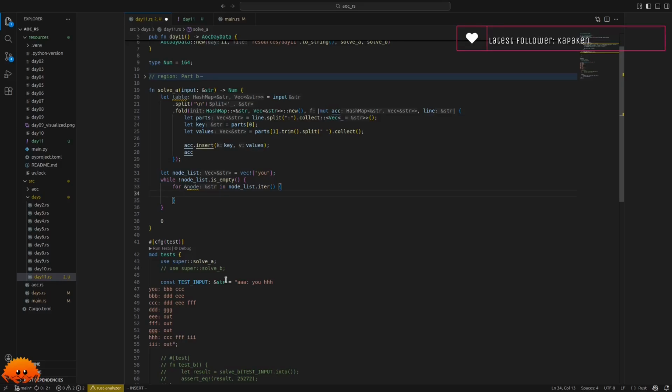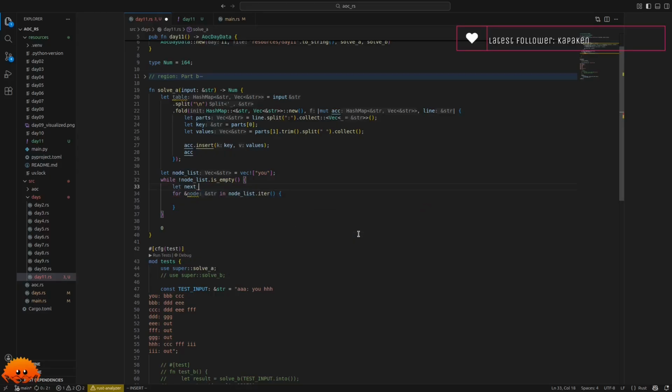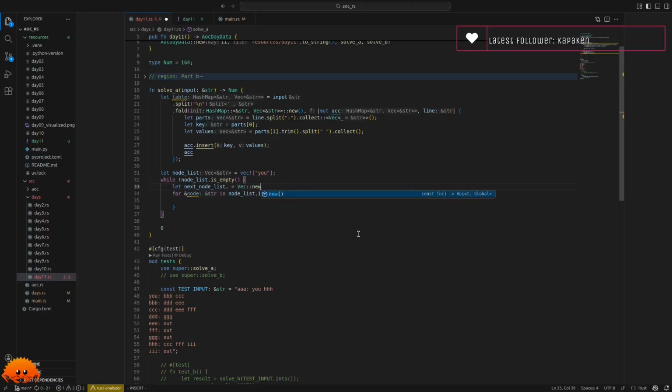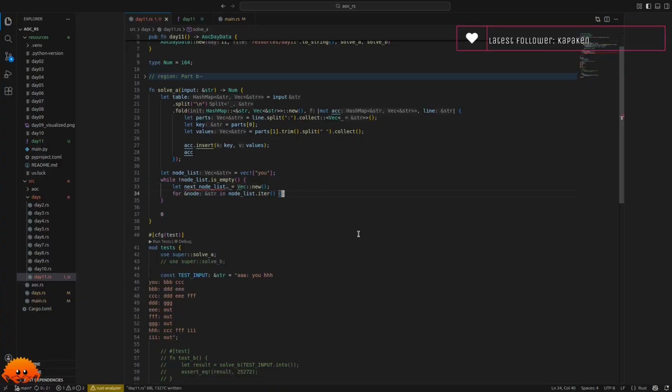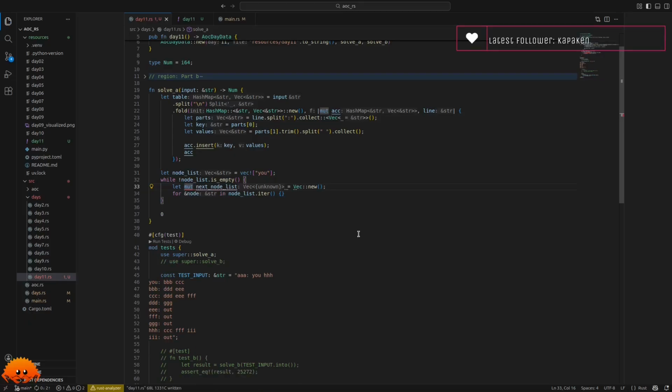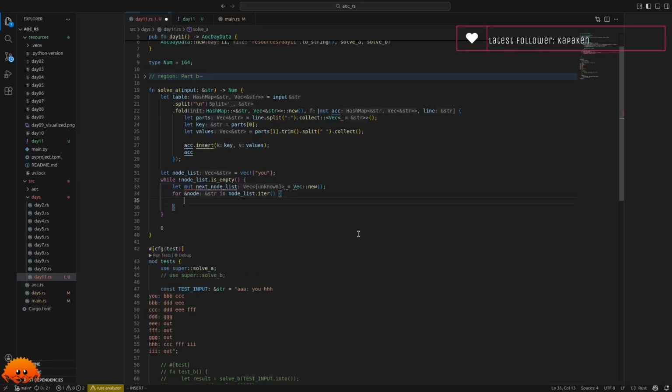And then we have a node. For example, in the beginning, it will be u. And then we need to construct the next node list. We can also simply construct a vector here. But we have to say that this is mutable, and the compiler isn't happy with us because it doesn't know the type yet, but it will know soon.